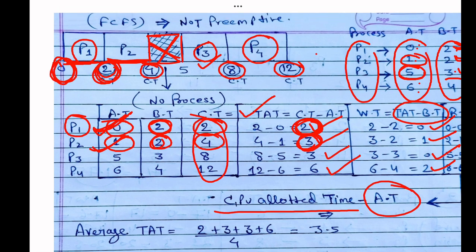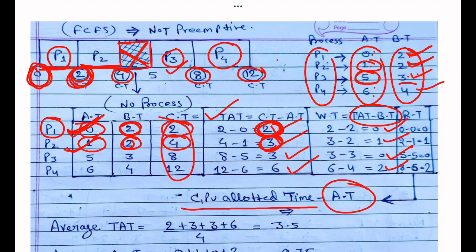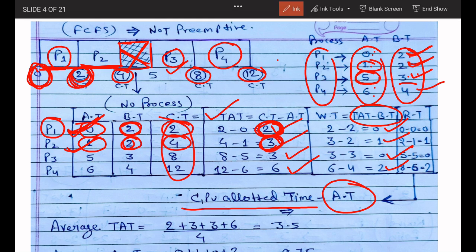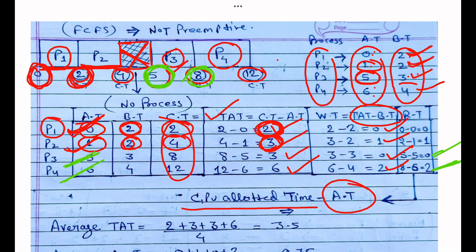I will show you also. So 2 minus 1 is equal to 1. Okay. Now similarly, I will calculate when P3 came at 5. If you have any query, I will show. P3 came at 5. Arrival time is 5. 5 minus 5 is equal to 0. Okay. Now P4 came at 8 and arrival time is equal to 6. 8 minus 6 is equal to 2. So this is the response time. Sometimes they asked in GATE also.